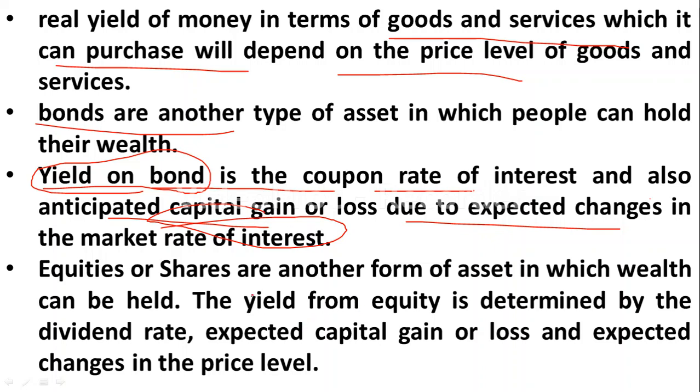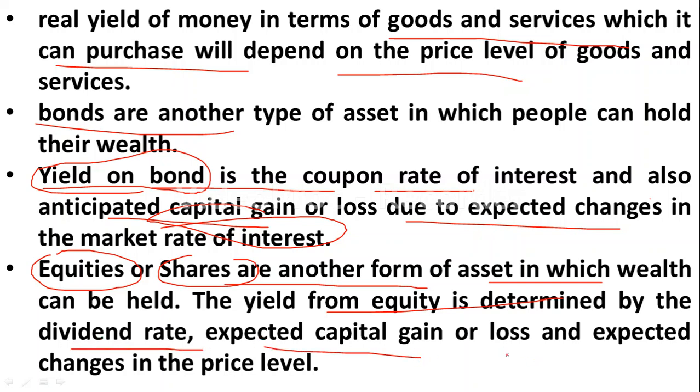Then equities or shares are another form of asset in which wealth can be held. So people can hold wealth in the form of equities or shares. The yield from equity is determined by the dividend rate, expected capital gain or loss, and expected changes in the price level.